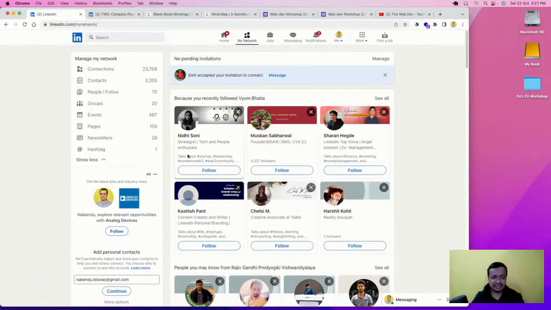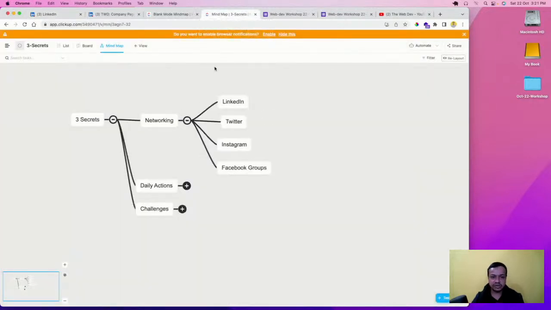So the thing is that I have 23,000 connections. It is going to around 24,000, maybe I have not seen it. Because of that 24,000 connections, I got a lot of opportunities. It doesn't mean that you should have 23,000 connections, because it took me 4 years to create that. So you should do networking on LinkedIn, Twitter, Instagram, and Facebook.